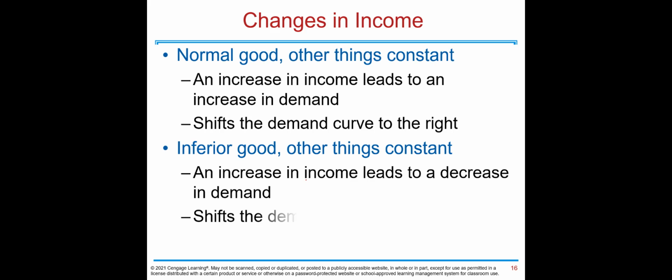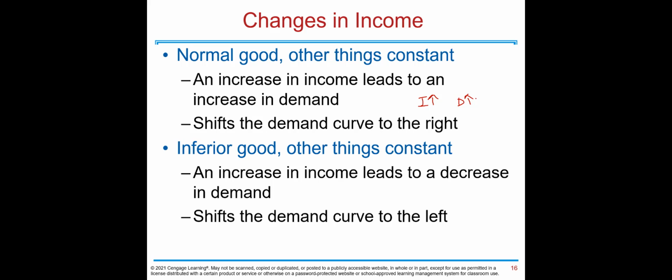Now, next is changes in income. Changes in income can affect demand in 2 ways. If the good is a normal good, other things constant, an increase in income leads to an increase in demand, and that shifts the demand curve to the right. Most of the goods in the economy are normal. That means when you have more income, you buy more of these goods.